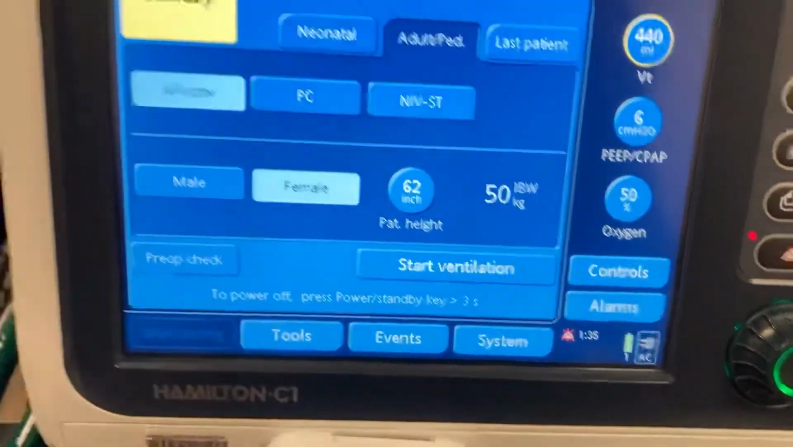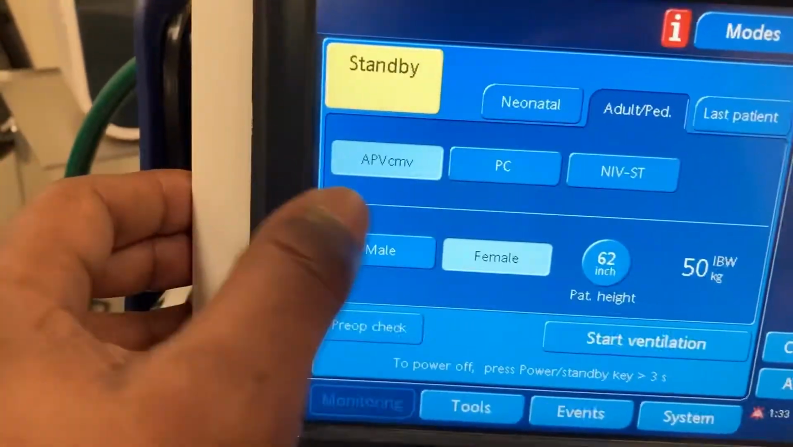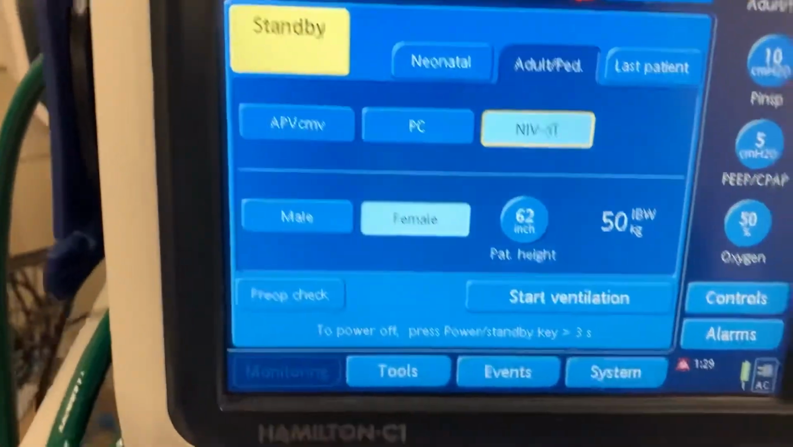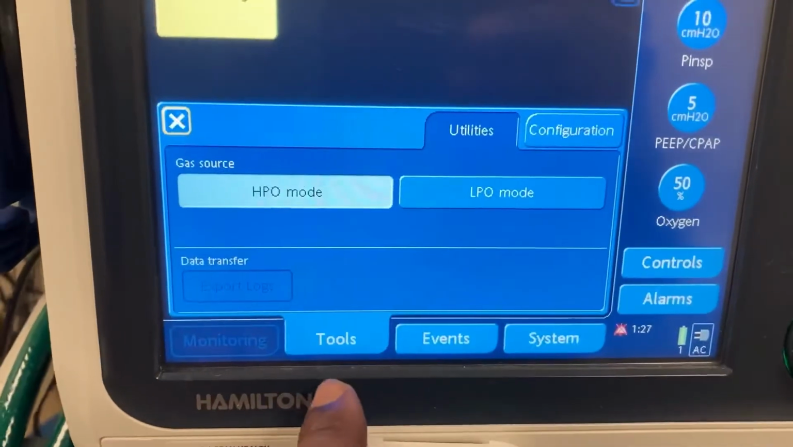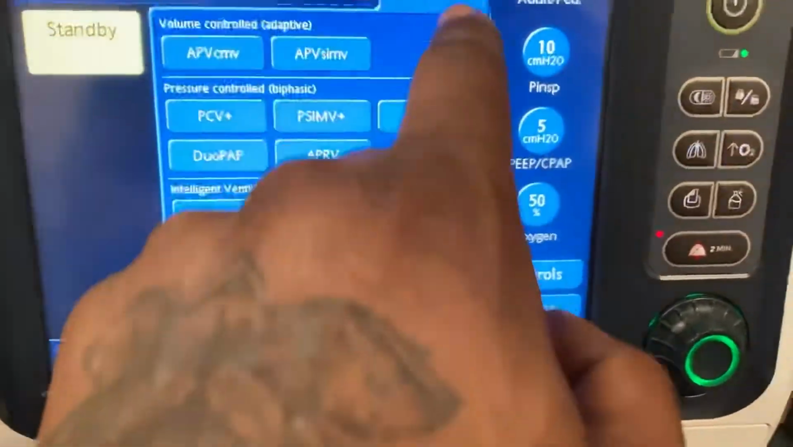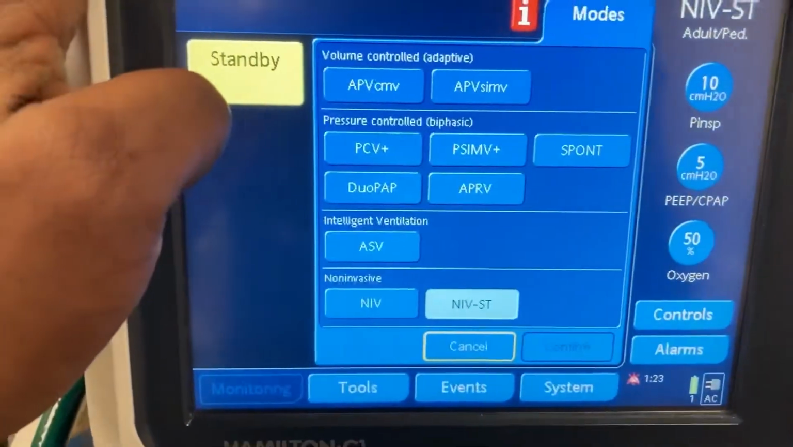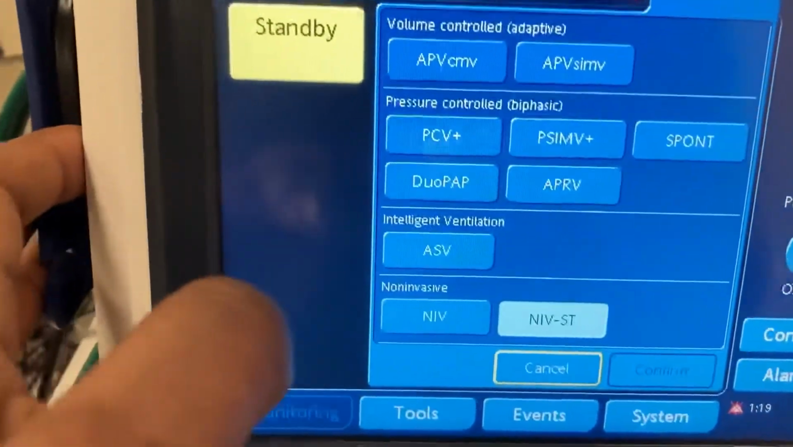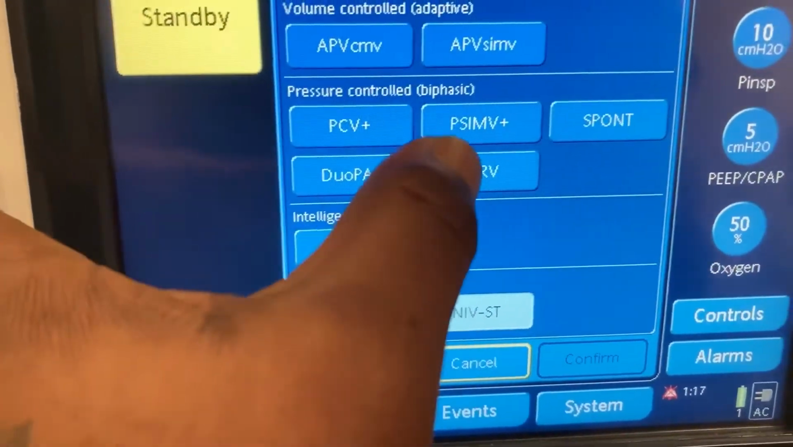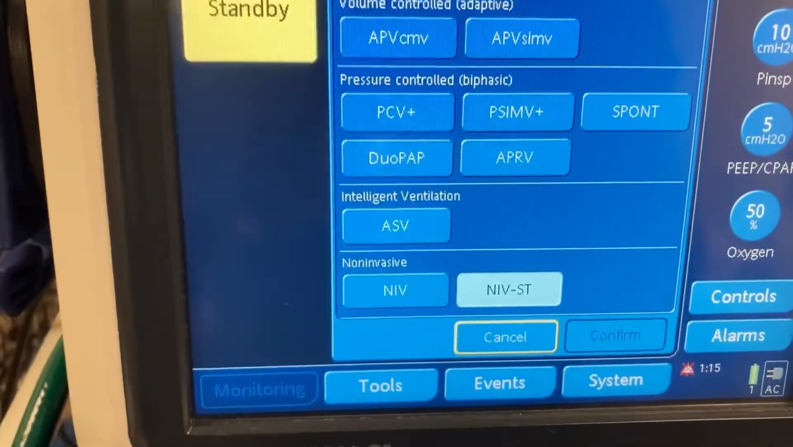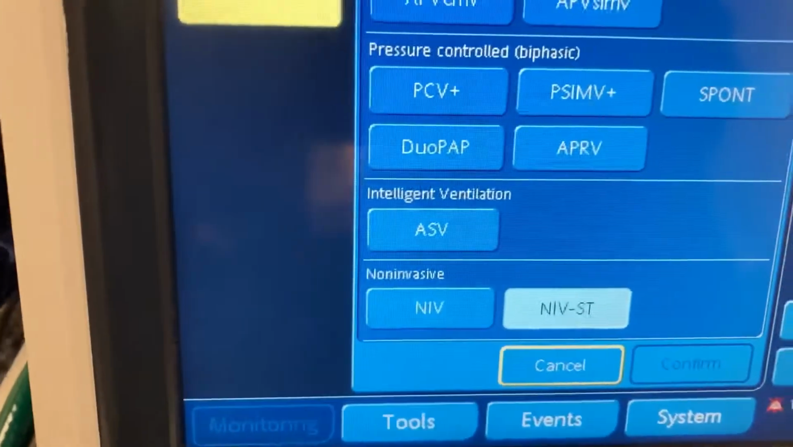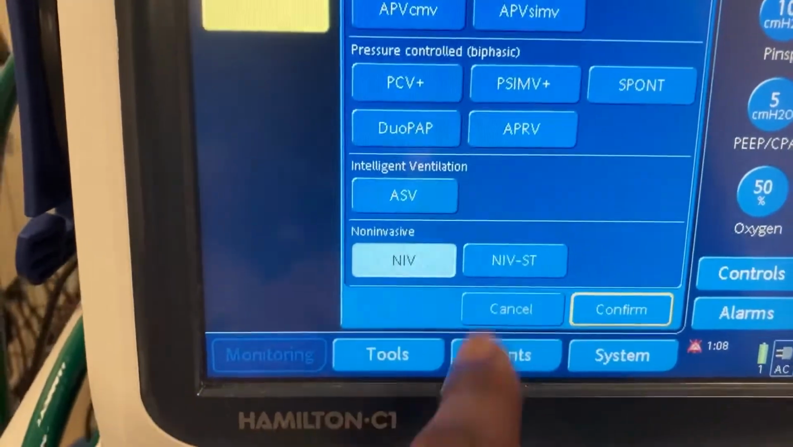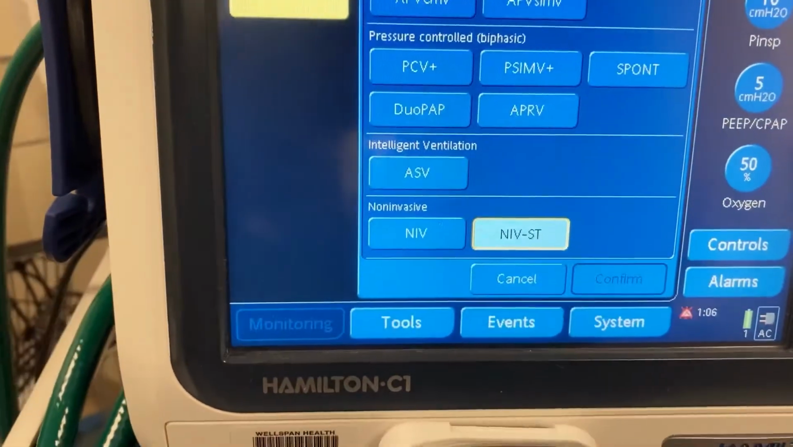And what do we have? Our adaptive pressure ventilation, pressure control, non-invasive ST mode. Let's see what else we have here. There's other modes available. Adaptive pressure ventilation, SIMV, pressure control ventilation, SIMV, spontaneous, dual PEP, APRV, non-invasive ST.